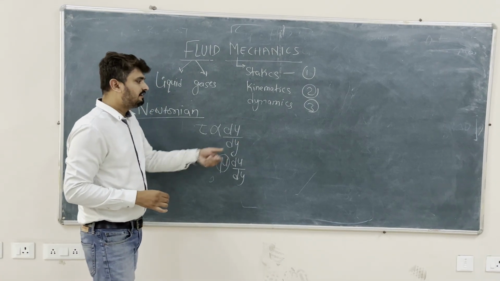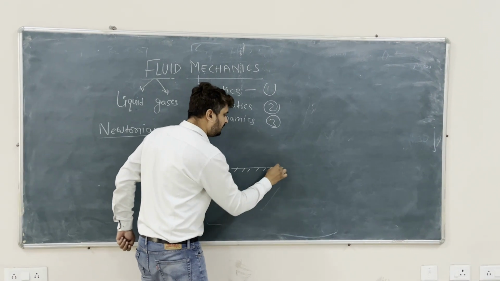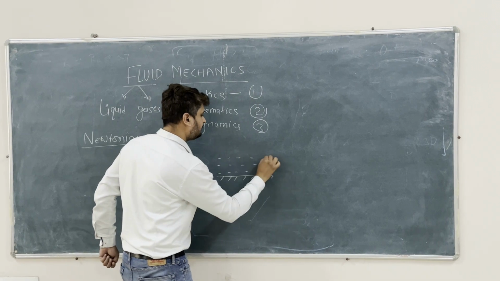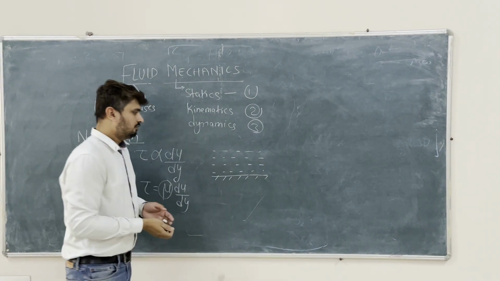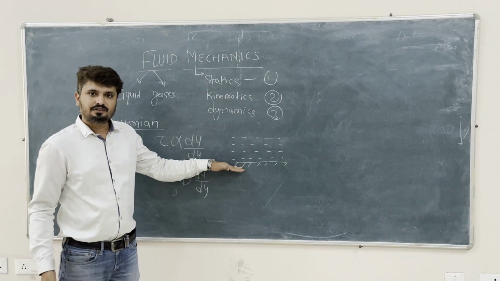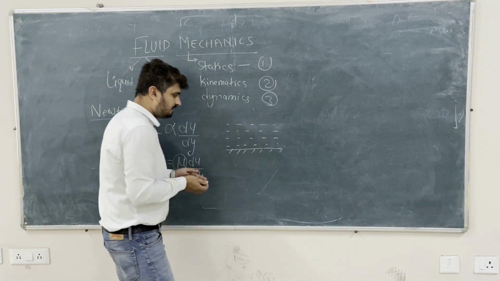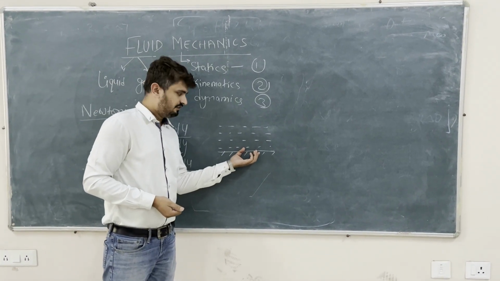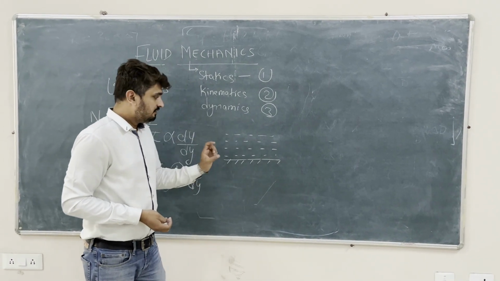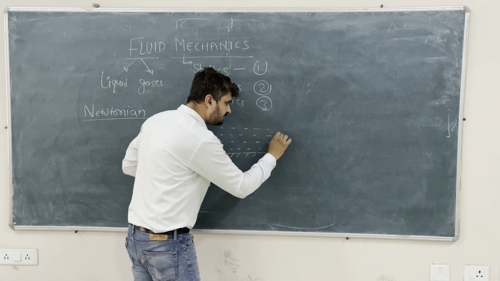Now we can understand this physically. For example, if a fluid is flowing over a plate or a surface, the bottom layer is fixed to the plate surface, and the fluid is continuously deforming or flowing. Here we take layer 1 and layer 2.